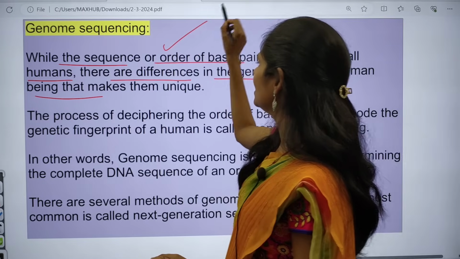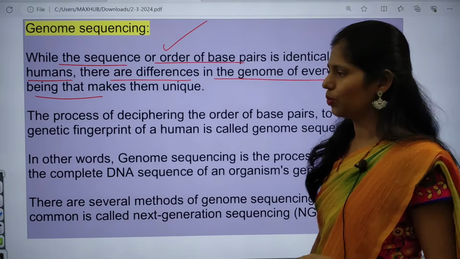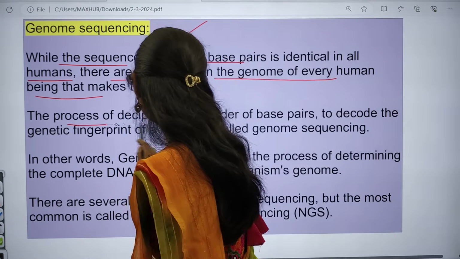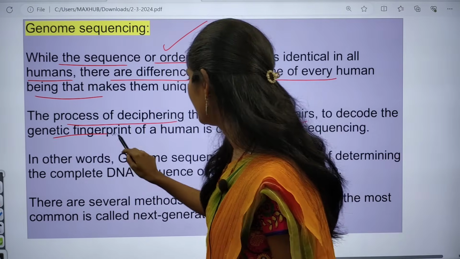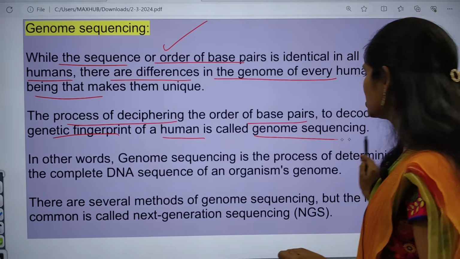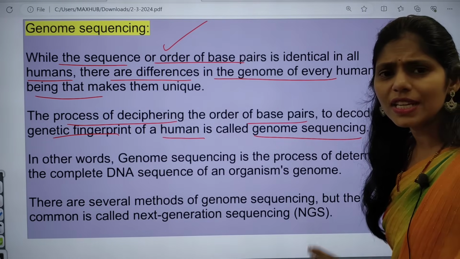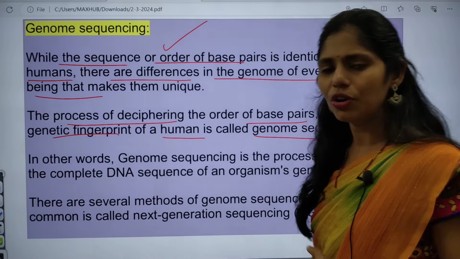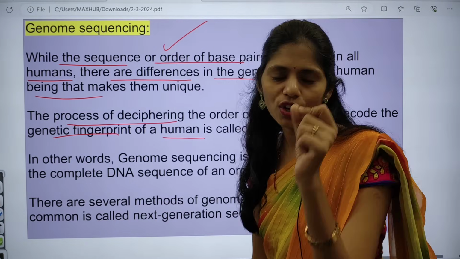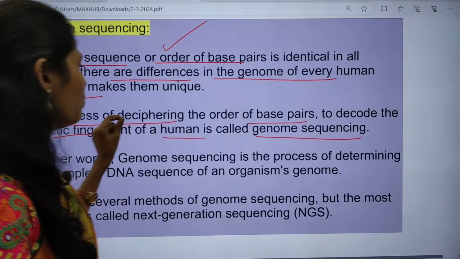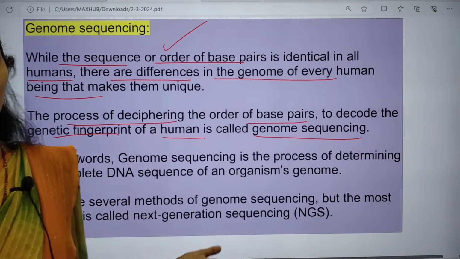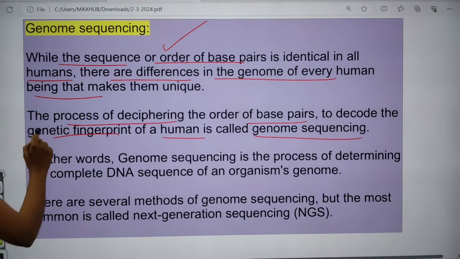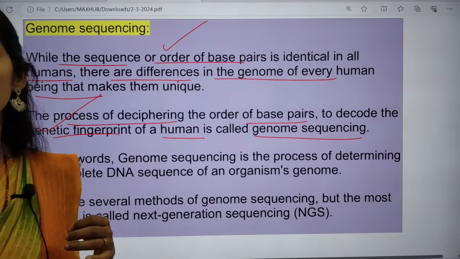Okay, so it is based on this genome sequencing. The process of deciphering the order of base pairs to decode the genetic fingerprint of a human is called genome sequencing. So genome sequencing is nothing but we are taking out the DNA and studying the order of base pairs like adenine, thymine, cytosine and guanine, to decode this genetic fingerprint of a human. It is called genome sequencing.